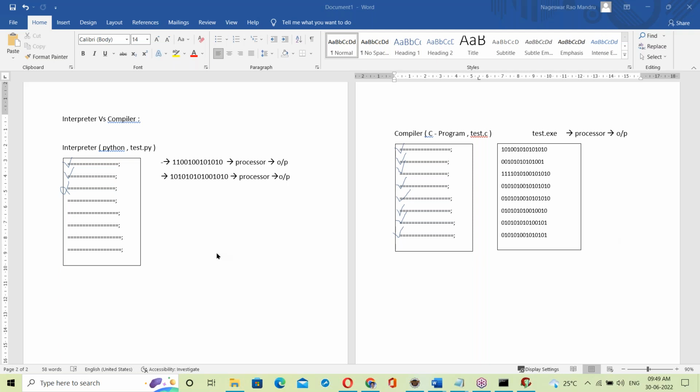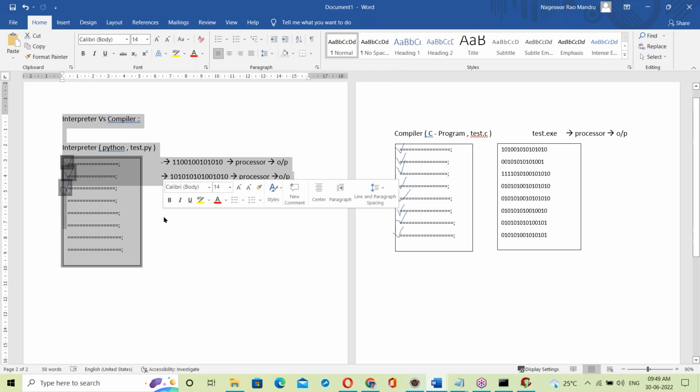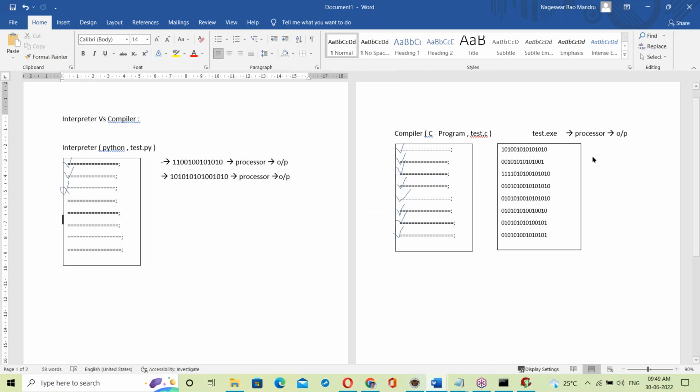When it executes a statement, it checks whether the statement is correct or not. It doesn't check the whole file. But the compiler first checks from top to bottom, then gives the executable file.